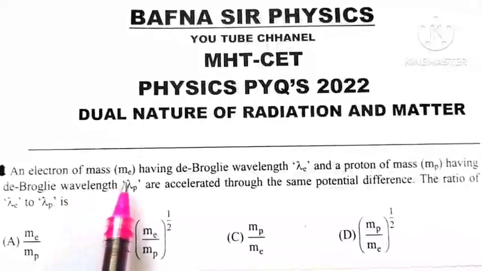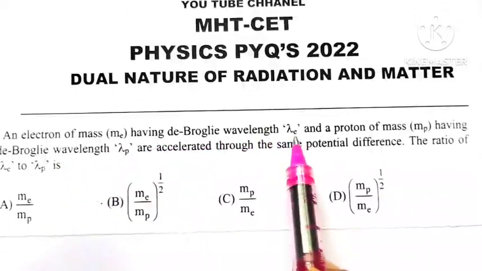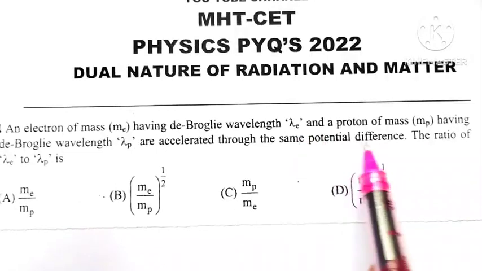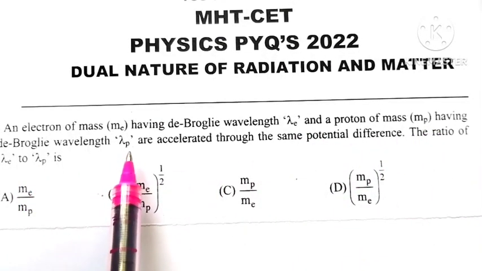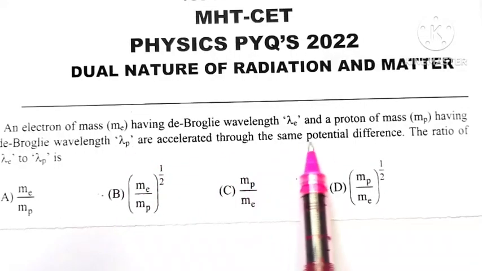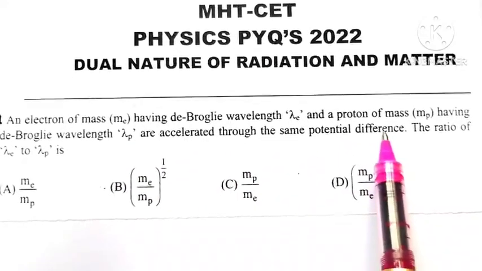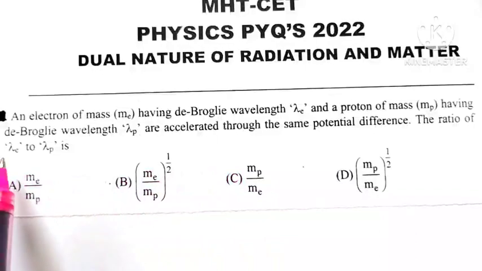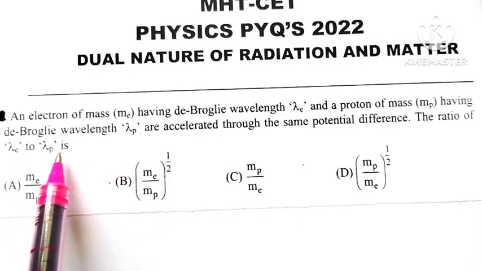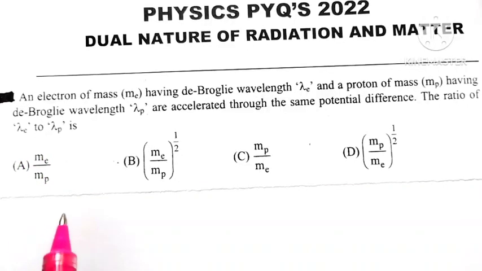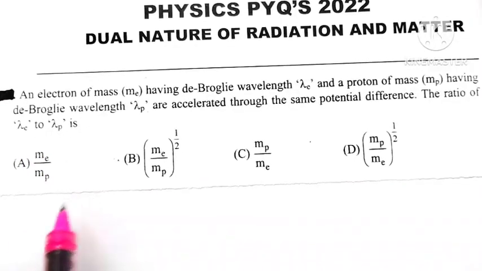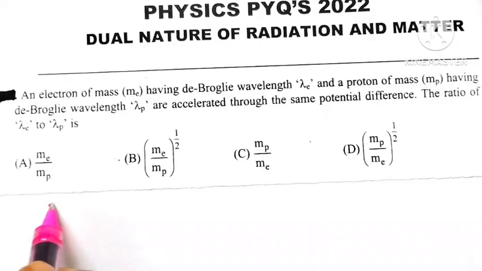An electron of mass Me having de Broglie's wavelength lambda E and a proton of mass Mp having de Broglie's wavelength lambda P are both accelerated through the same potential difference. Then the ratio of lambda E to that of lambda P is? See here, when a charged particle is accelerated through potential difference V, then what is the potential